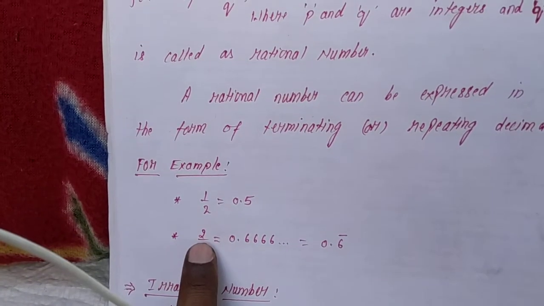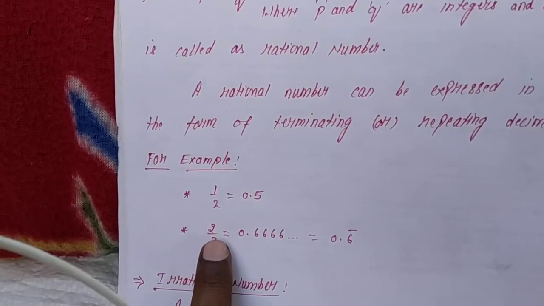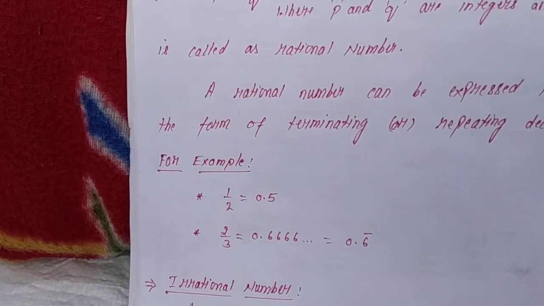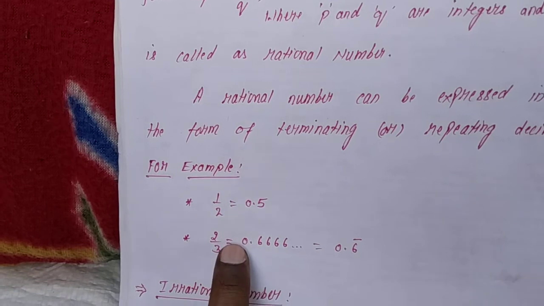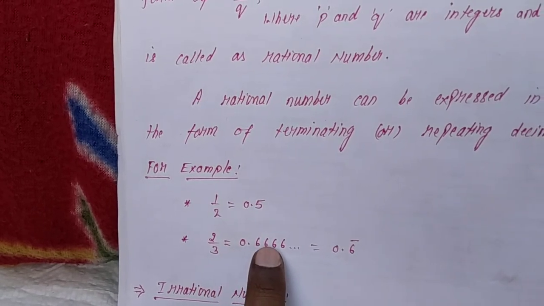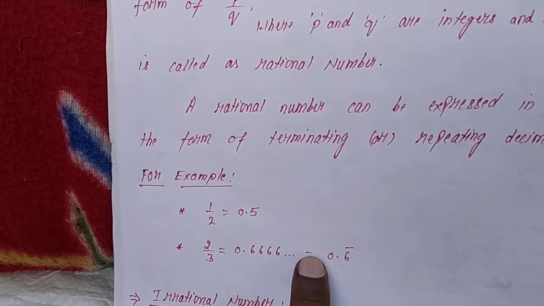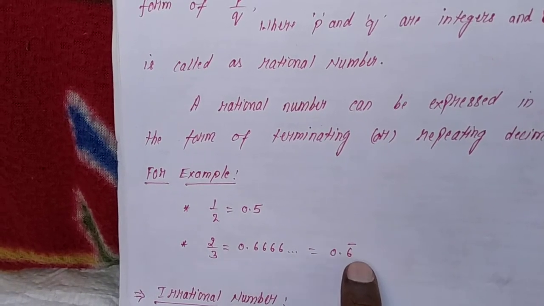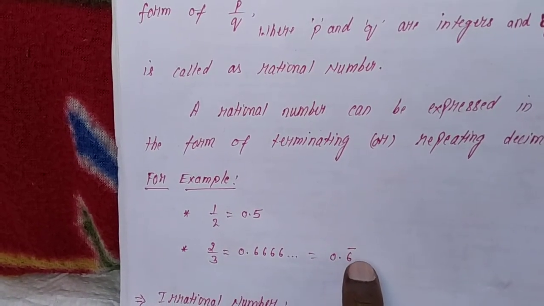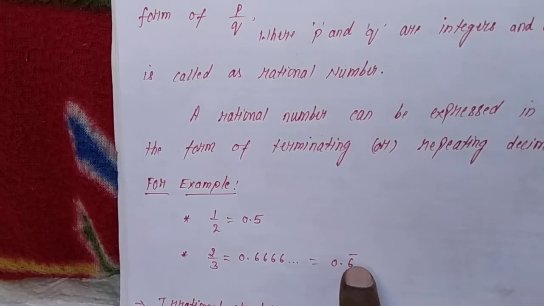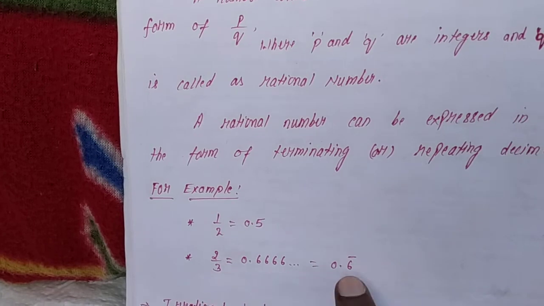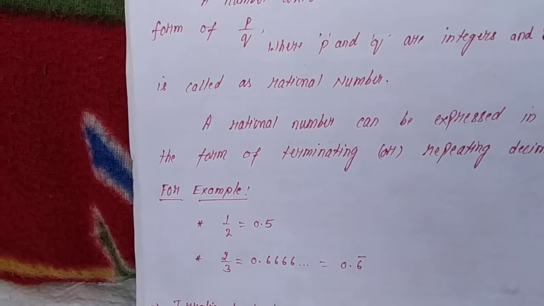Now moving to another example, 2 by 3. After solving we are getting 0.666 and so on, and I have written over here is equal to 0.6 bar. Bar means that 6 will keep on coming after the decimal point.